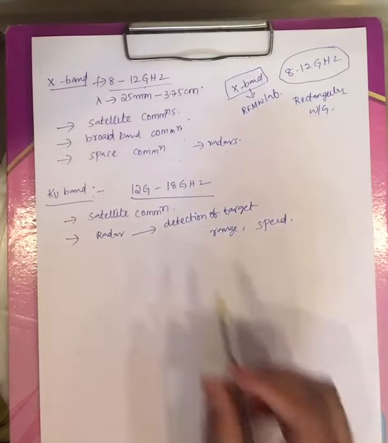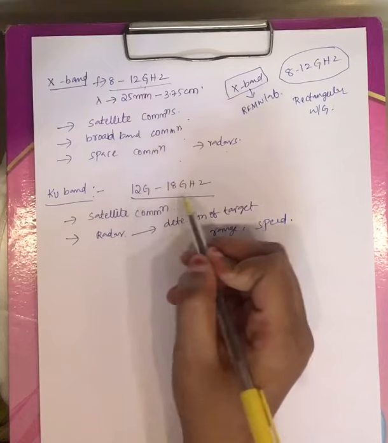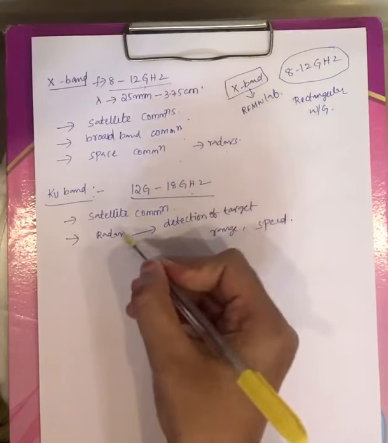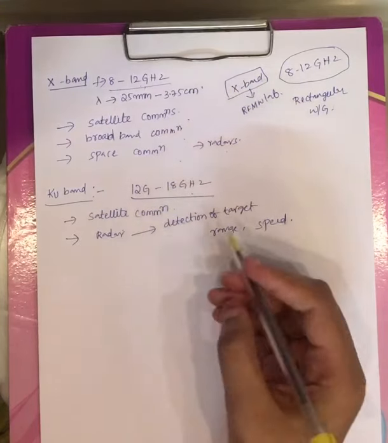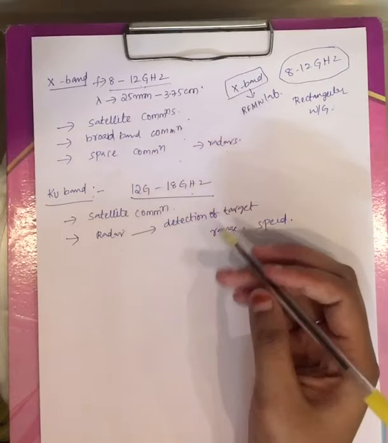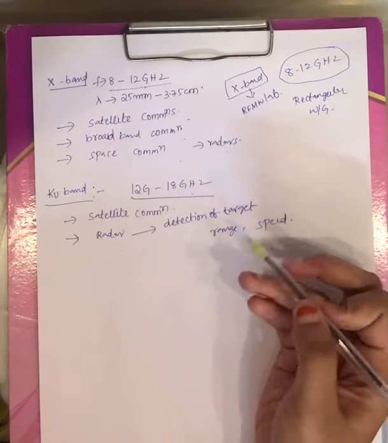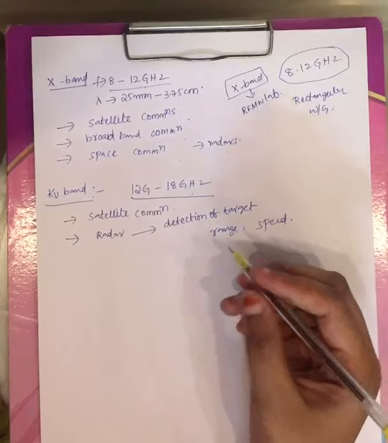That means microwaves with frequency from 12 gigahertz to 18 gigahertz are applicable under satellite communication, and under radar, that is for detection of target, range and speed.